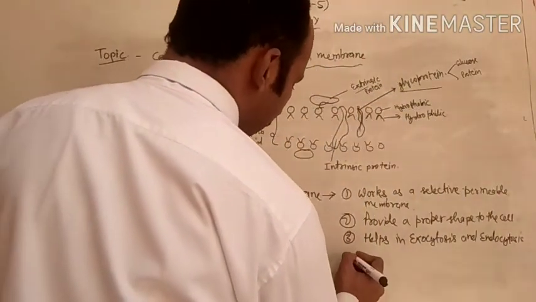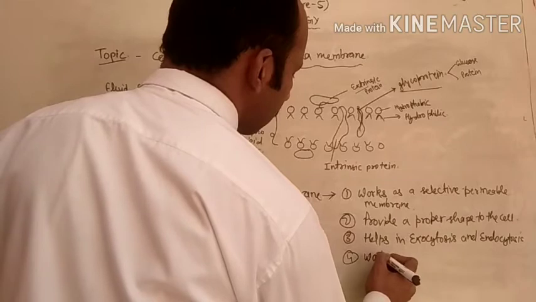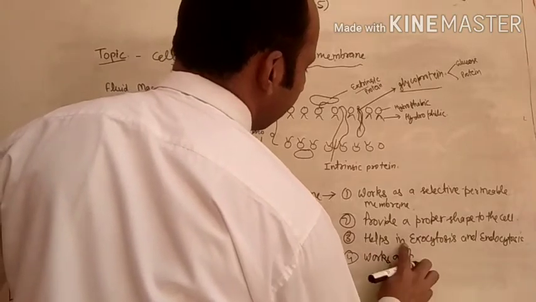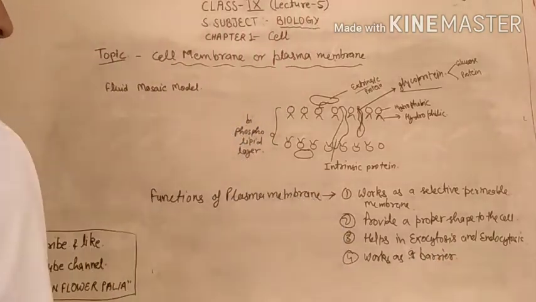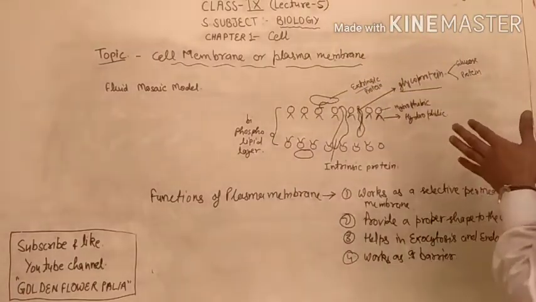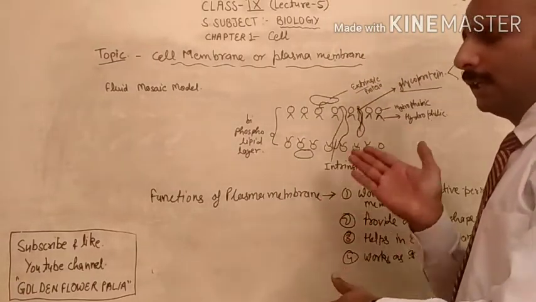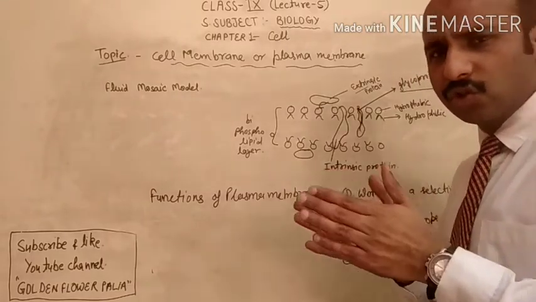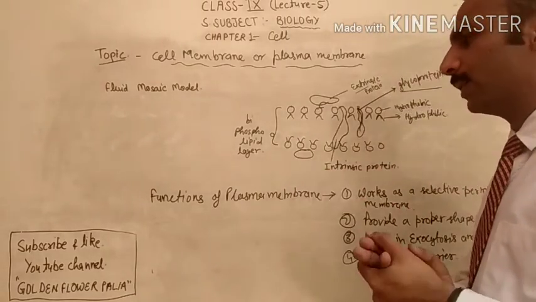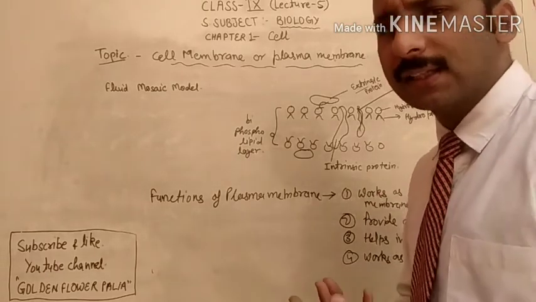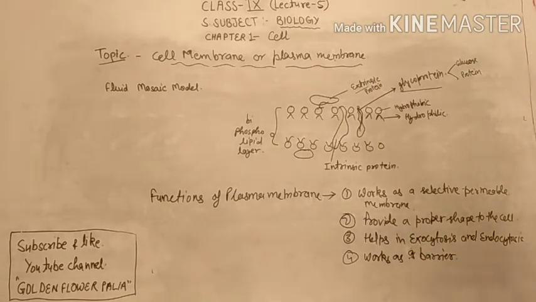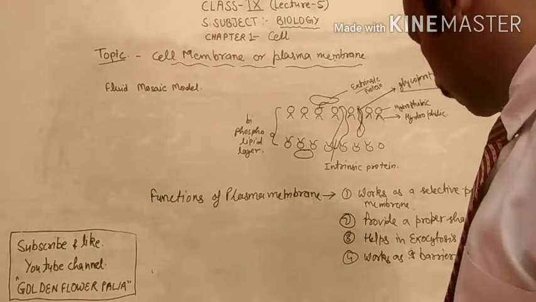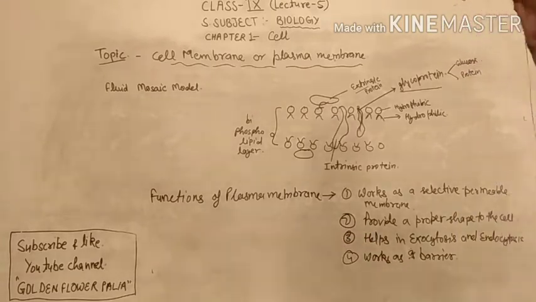Now one more function you can add here. Works as a barrier. Works as a barrier because it is the barrier between the outer environment and internal environment of the cell. So it checks all the substances which are moving from inside to outside and outside to inside the cell. That is called the selectively permeable membrane and it is also called a barrier. I hope these topics are clear to you. Next, a very small topic I would like to tell you, that is the permeability of the cell.